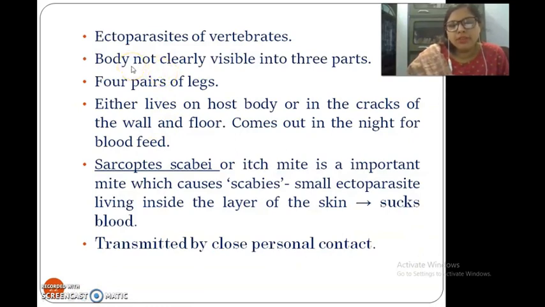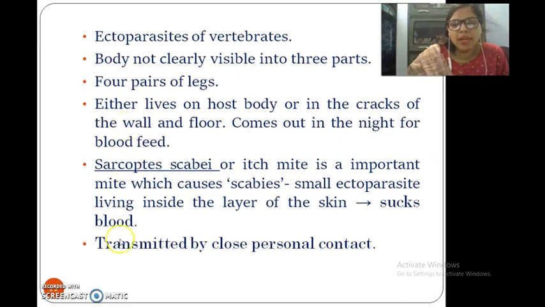Body not clearly visible in three parts, four pairs of legs they have. Either lives on the host body or in the cracks of the walls and floors, comes out in the night for blood feed. Then we have Sarcoptes scabiei or itch mite.